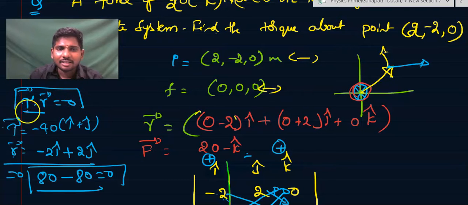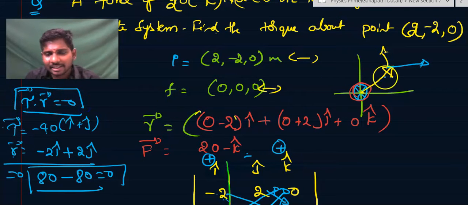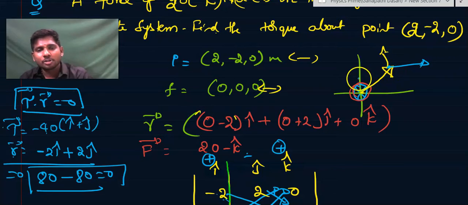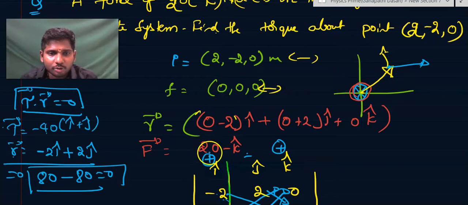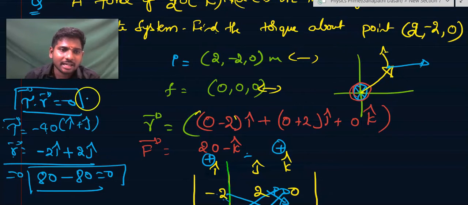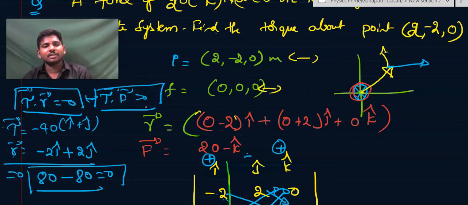Why? Because the torque will be perpendicular to both the position vector and also the force vector. You can try to find the dot product between the force vector and the torque vector. Again you will get torque dot force vector also 0, because it should be perpendicular to both the force vector and the position vector.